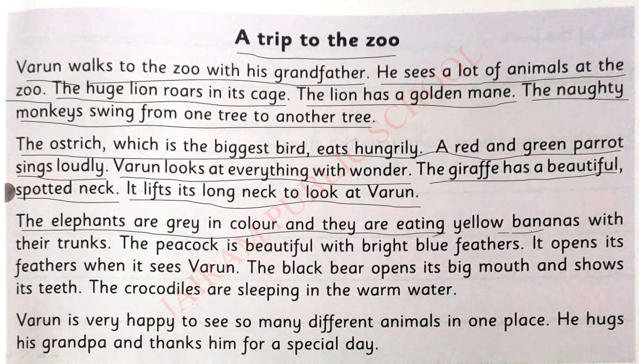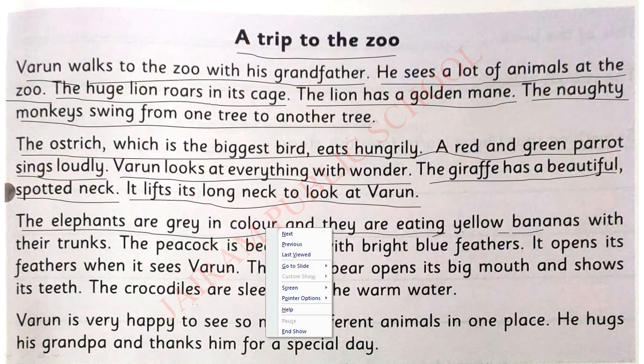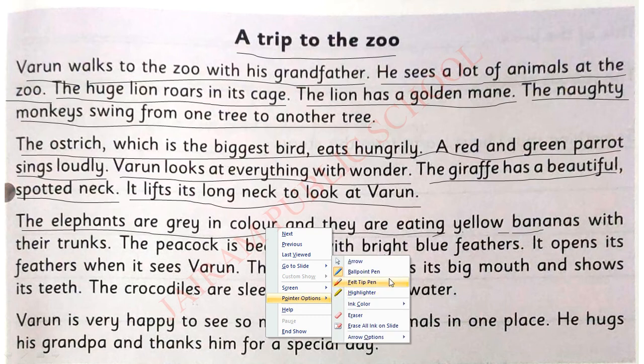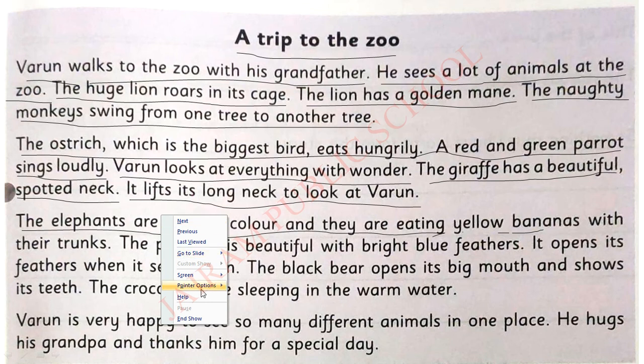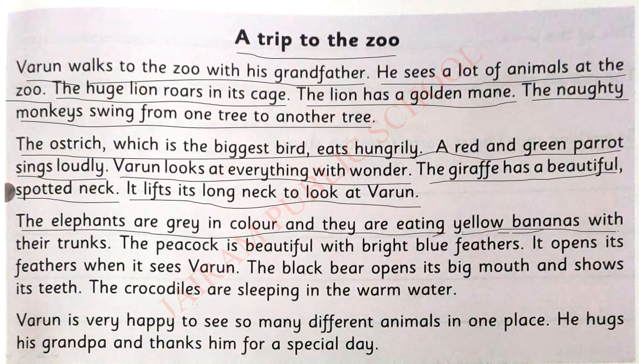So now the next passage. The elephants are grey in color and they are eating yellow bananas with their trunks. The peacock is beautiful with bright blue feathers.